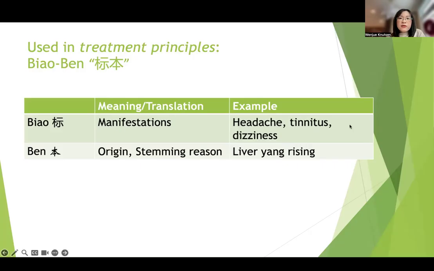So this is a brief explanation of this Biao-Ben theory and why we're talking about it. So it's in treatment principle settings. Biao is manifestation or symptoms. Ben is origin, the syndrome differentiation that led to the manifestation. So if you speak English and do not speak Mandarin, Ben might be a little hard to remember, right? Biao and Ben, they both start with letter B.